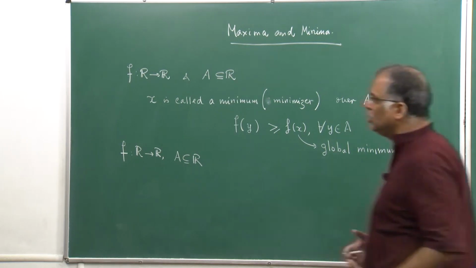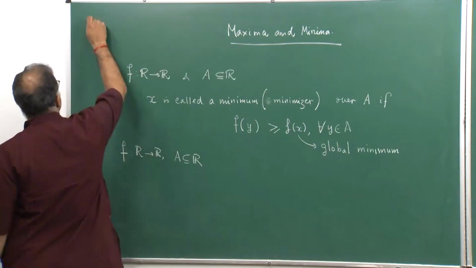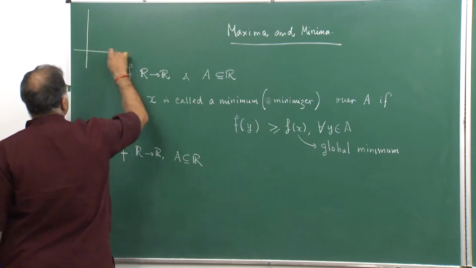Now, there is something called a local minimum. Let us look at the picture of what I am trying to say.